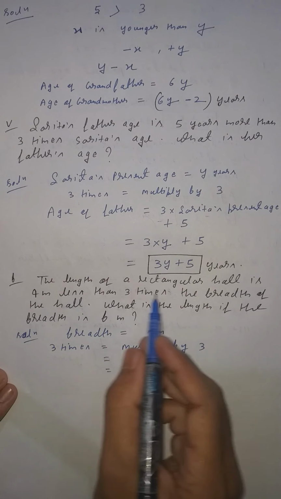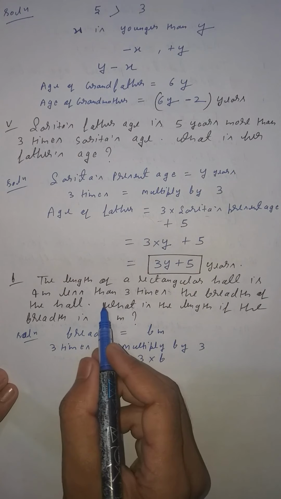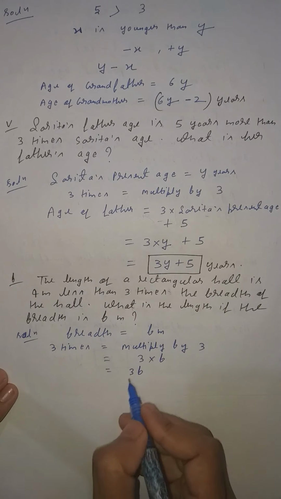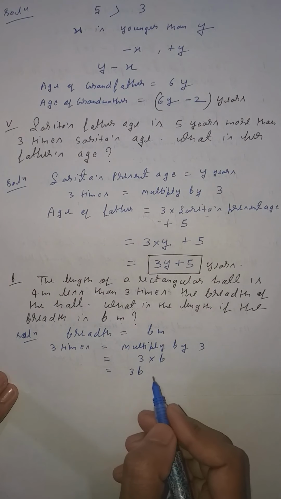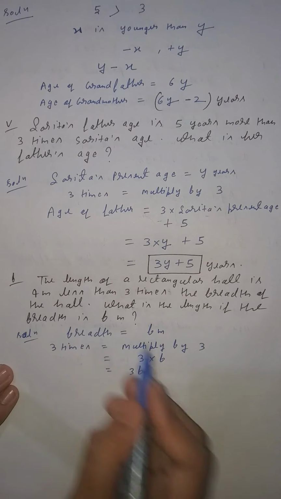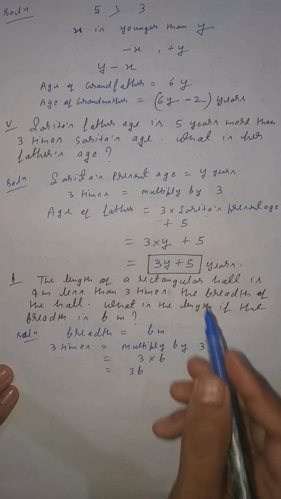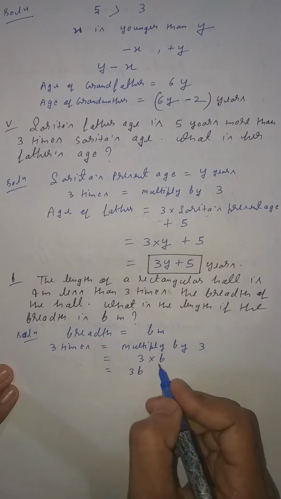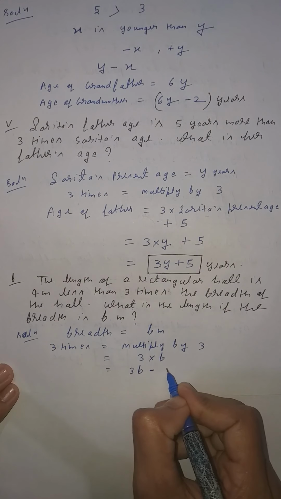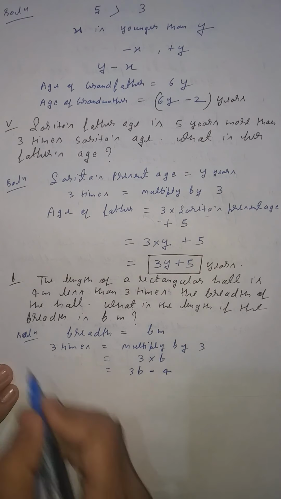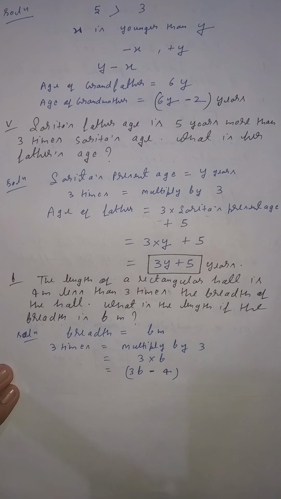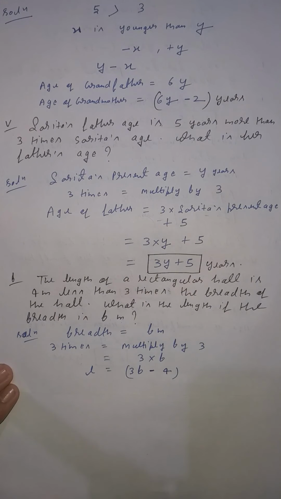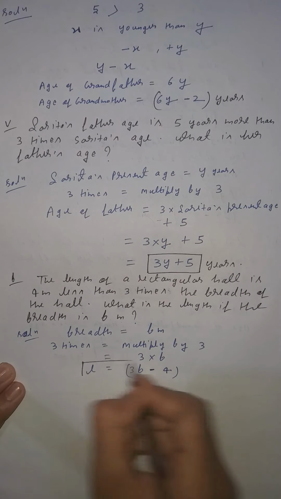Now this is not your correct solution. What is given? The length of a rectangular hall is 4 meter less than 3 times the breadth. So 3 times its breadth is 3b, and less is given, student, 4 meter less. If more is given, what were we doing? We should add. Now less is given, so you have to subtract 4. So this is your length. You can write length equal to 3b minus 4 meter.